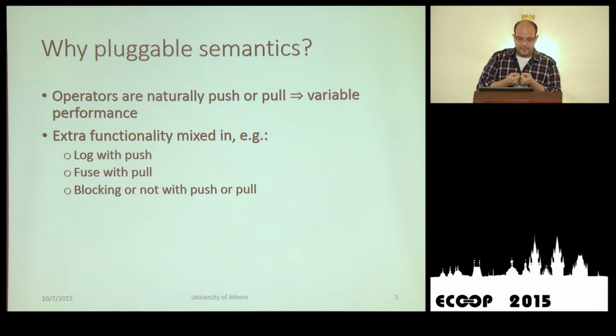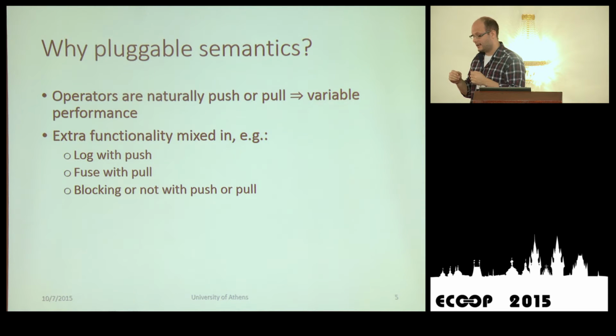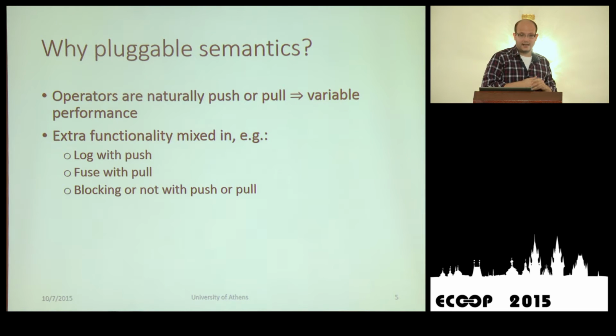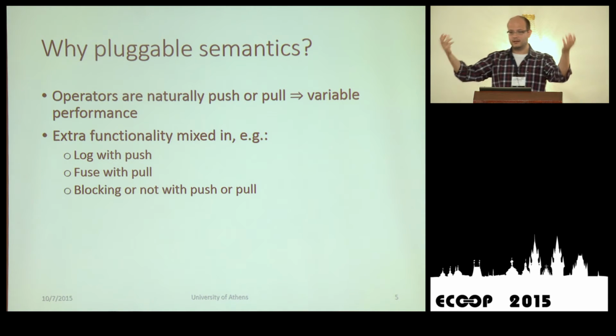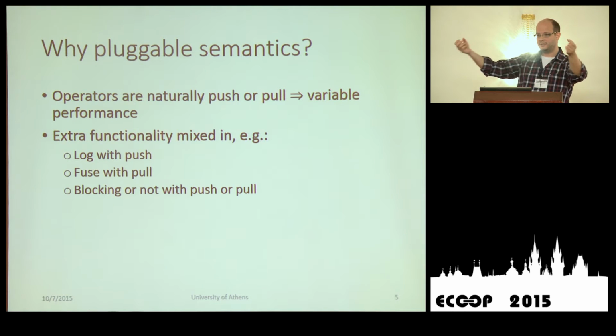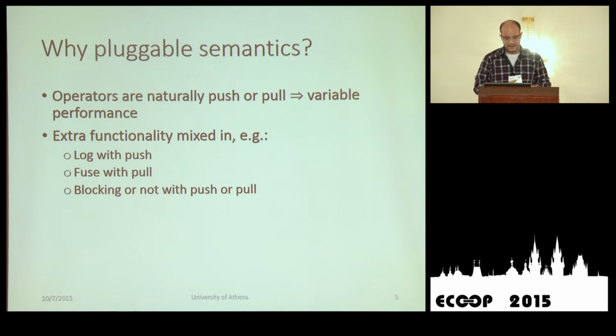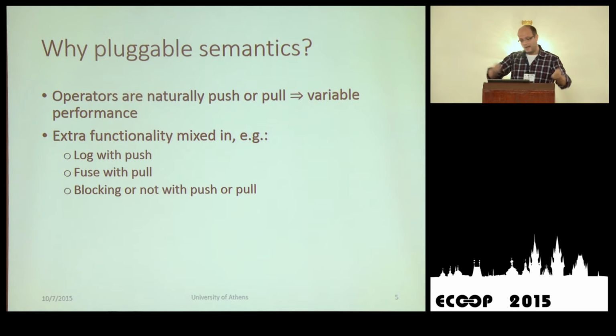And we also want to support mixed-in functionality. So, for example, we have a query that is executed in push style, and we also want to log. So we can have two kinds of interpretation and mix them together, or fuse a pull kind of interpretation, or have blocking or non-blocking pipelines with either push or pull.